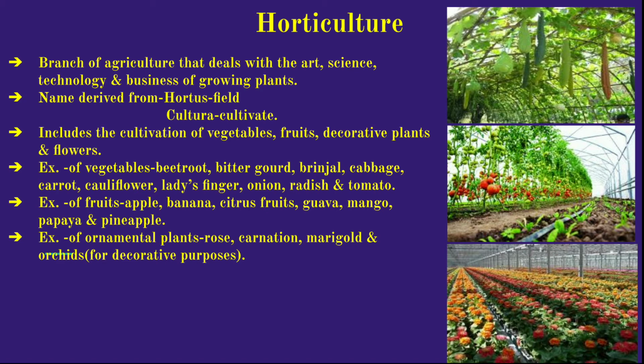For example, vegetables like beetroot, bitter gourd, brinjal, cabbage, carrot, cauliflower, lady's finger, onion, radish, tomato, etc. Then fruits, for example, apple, banana, citrus fruits, guava, mango, papaya, and pineapple. Examples of ornamental plants are rose, carnation, marigold, and orchids. These are grown for decorative purposes, that's why they are known as ornamental plants.